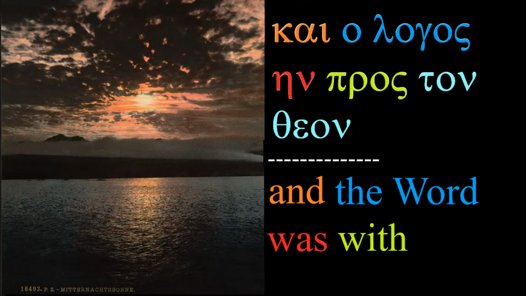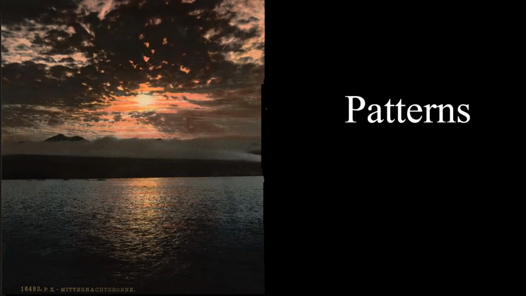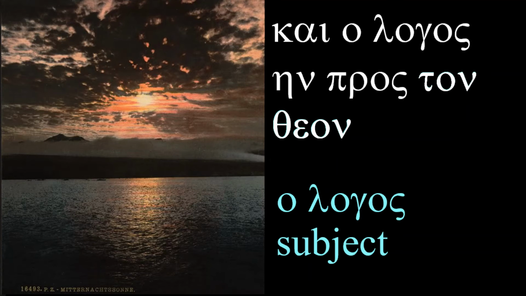This sentence provides us with our first pattern that we're going to see, and this involves masculine nouns. We have the subject, logos, and you can see that S at the end, and that identifies a masculine noun as a subject.